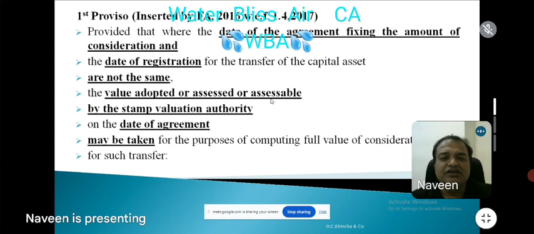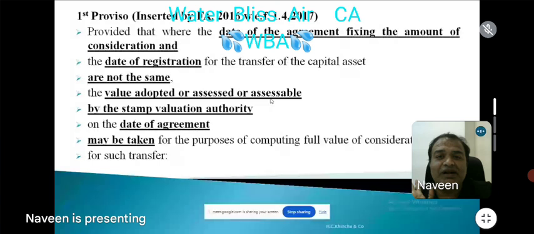Now we are all consultants. What is our job? Break up issues, remove the loophole. First loophole. The section is telling, my dear friends, provided that where the date of agreement, nowhere is it called sale agreement. Don't tell me sale agreement, all of you. As I read, the section is telling the date of agreement fixing the amount of consideration. There should be an agreement between me and Chetan, not necessarily a sale agreement.